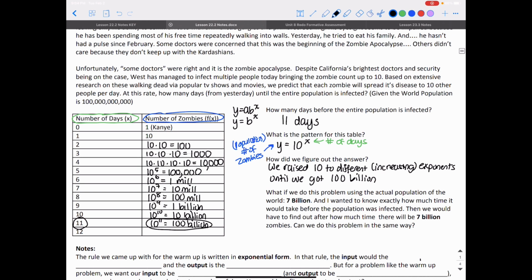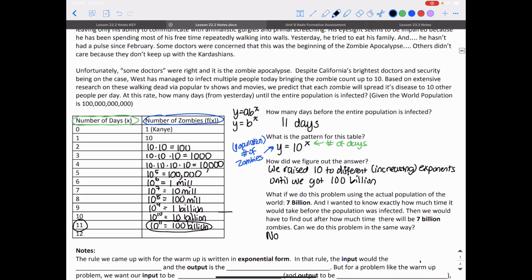But what if we did this problem using the actual population of the world, which is 7 billion, and I wanted to know exactly how much time it would take before the population was infected? Could we have done it in the same way? Could we have gone through this table to figure out for 7 billion? No, we couldn't have, because we only see powers of 10. 7 billion is not a power of 10. So no, we can't. But we do know where it's in between. We don't know exactly how much time it would take to infect the entire world, but we do know it's between 9 and 10 days. We know it's in between 9 and 10 days because 7 billion falls somewhere here, in between 1 billion and 10 billion.